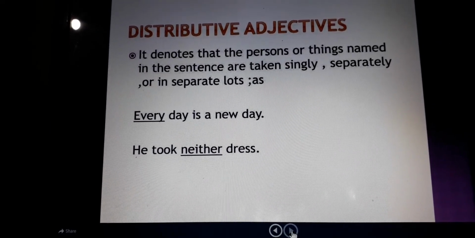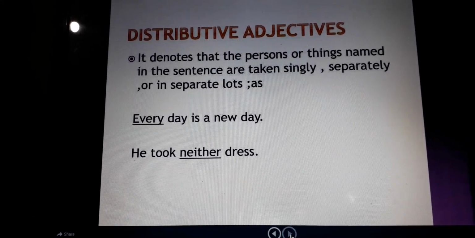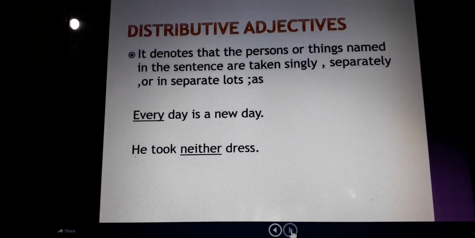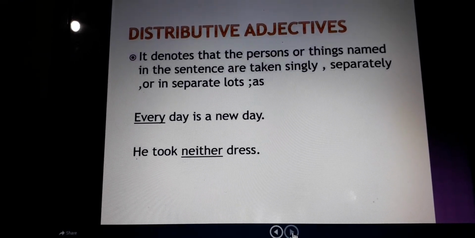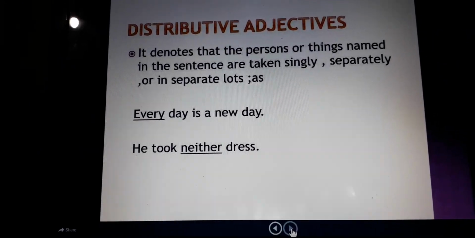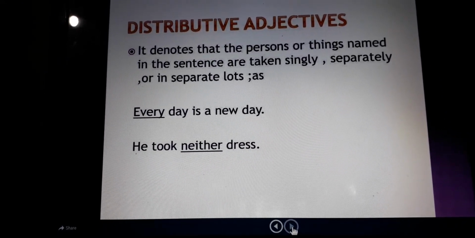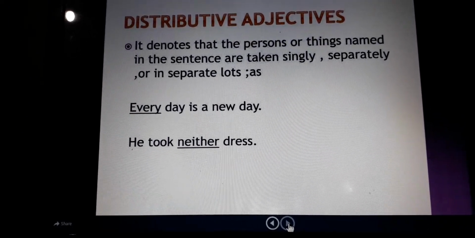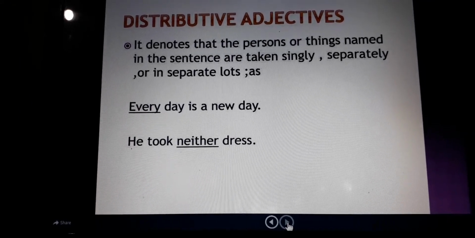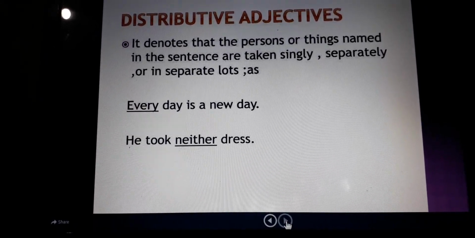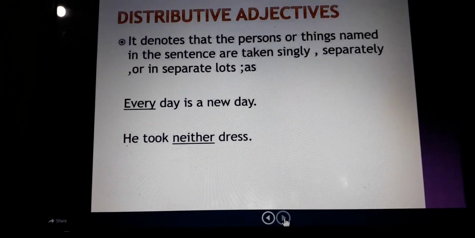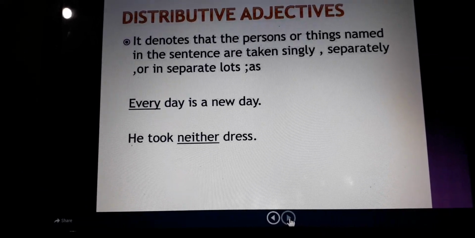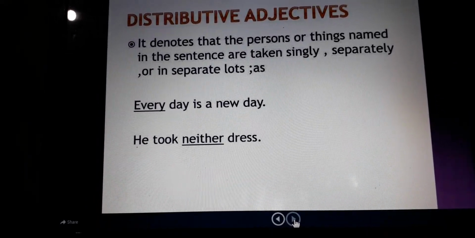So a distributive adjective denotes that the person or thing named in the sentence is taken singly or separately, which means it denotes the person or thing separately among many. The words used as distributive adjectives are each, every, either, neither. These are the words which we use for distributive adjectives. They describe the person individually among many.